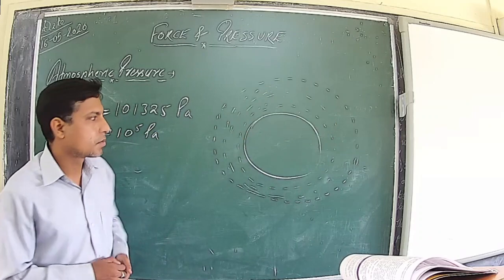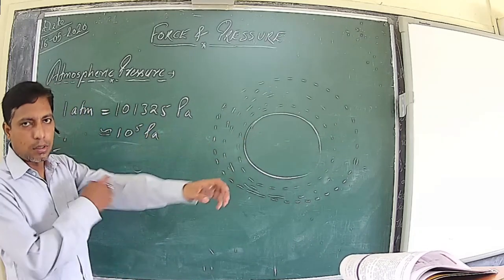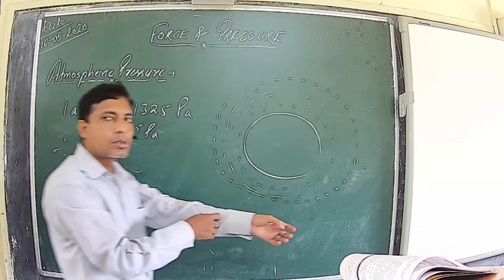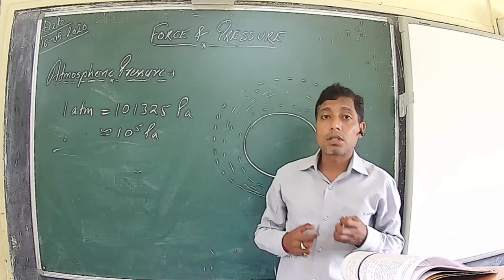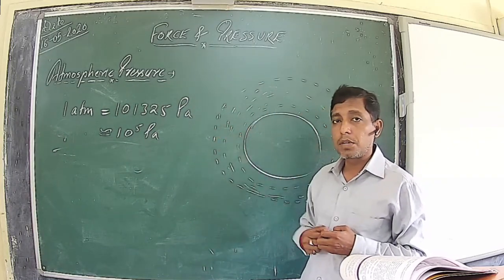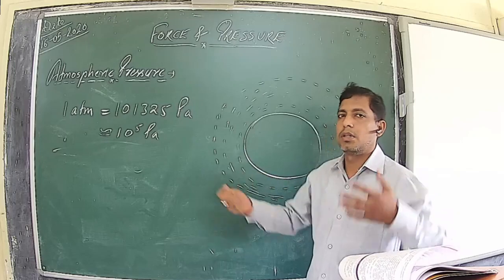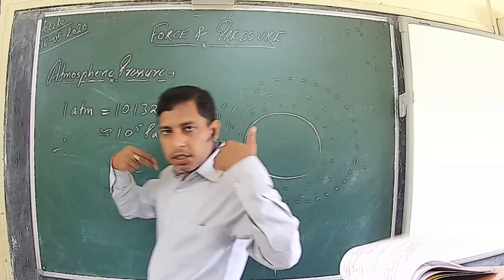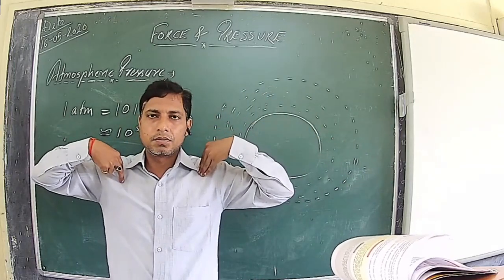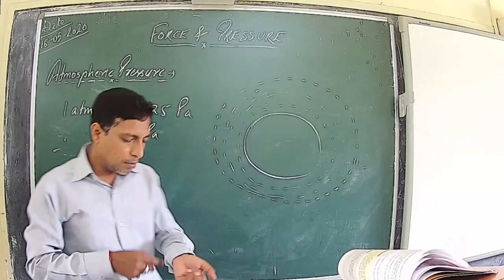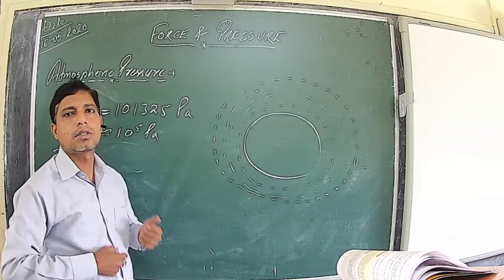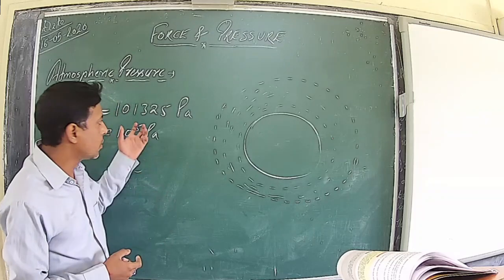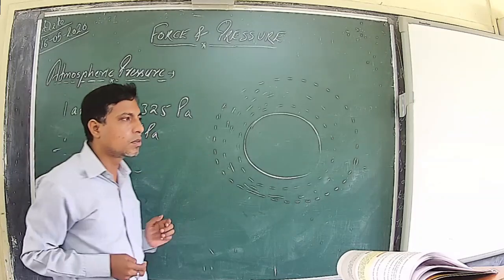So what is the reason? Our blood exerts a pressure equal to the atmospheric pressure in the outward direction. The atmospheric pressure is acting on our body in the inward direction all the time. At the same time, the blood in our vessels exerts pressure equal to atmospheric pressure in the outward direction.